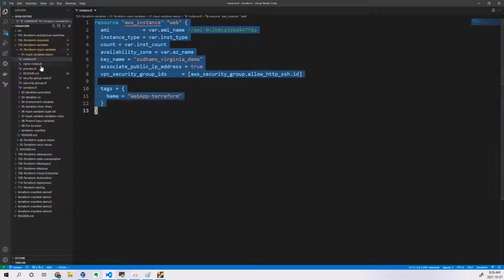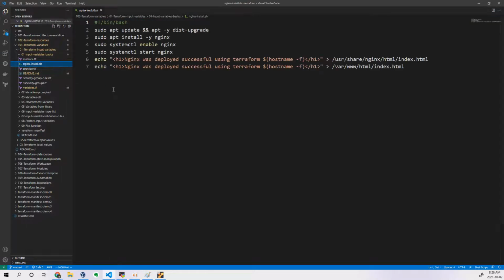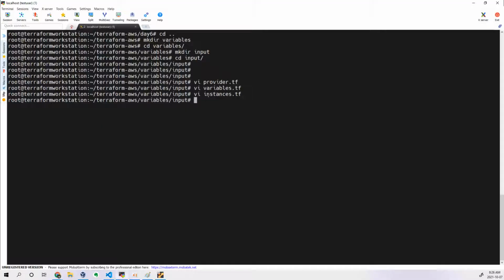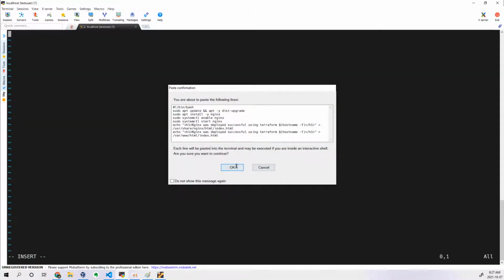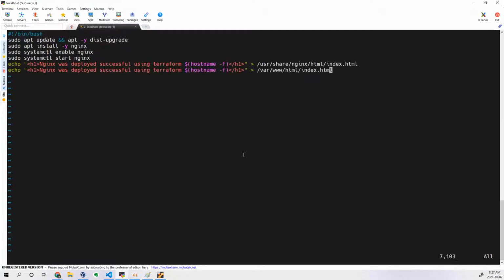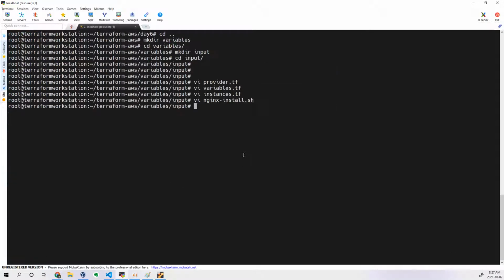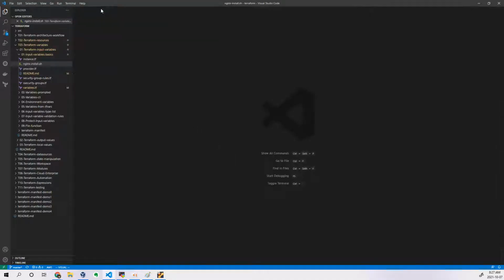And then the next one, provider is done, I'll be writing nginx-install.sh. So let me take this one as well. Nginx hyphen install. Next week we will see Azure. Okay, we'll see some examples related to Azure. I don't want to confuse you people on both the clouds at a time, so that's the reason. So this is done. Now what I need to do, instance is done, Nginx script is done, provider is done,